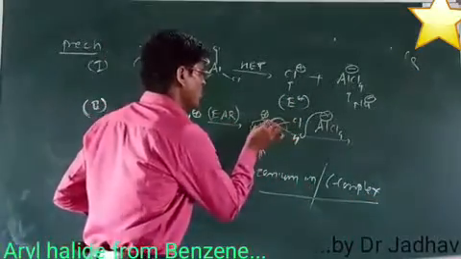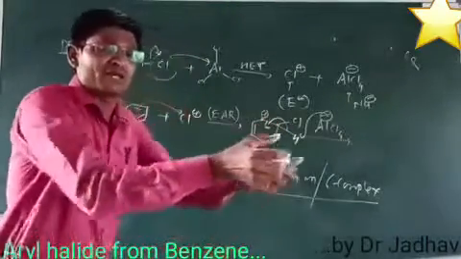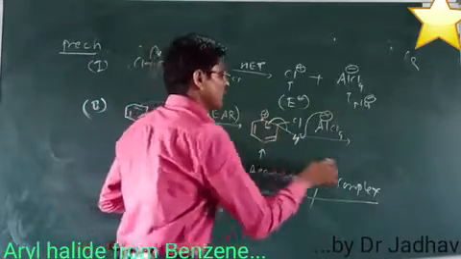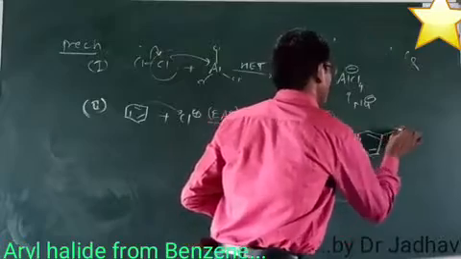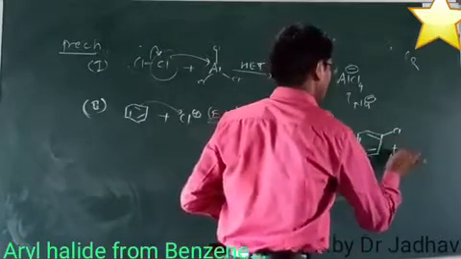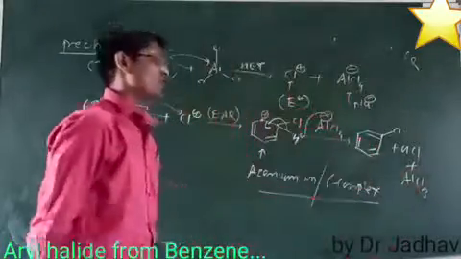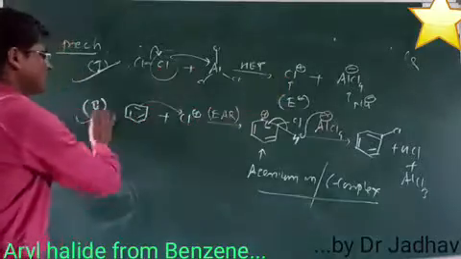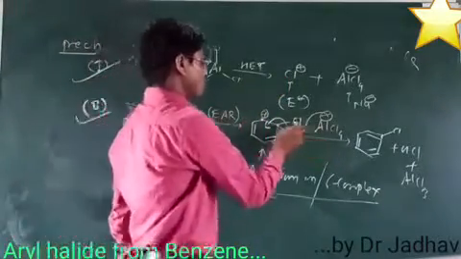Then this carbon-hydrogen bond is shifted toward this carbon, because this carbon is electrophilic in nature and has the tendency to accept electrons. So it will accept electrons, the bond between hydrogen and carbon breaks, and a new bond forms here with the Cl atom. That is hydrochloric acid, and AlCl3 remains. This is the formation of chlorobenzene. So the first step is generation of the electrophile. The second step is electrophilic addition, and then elimination.